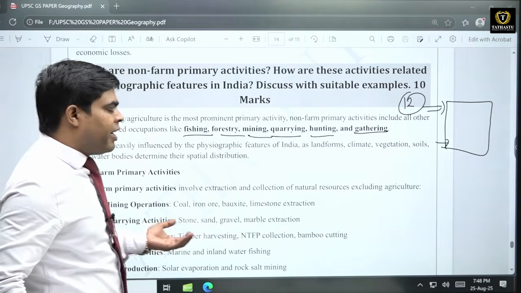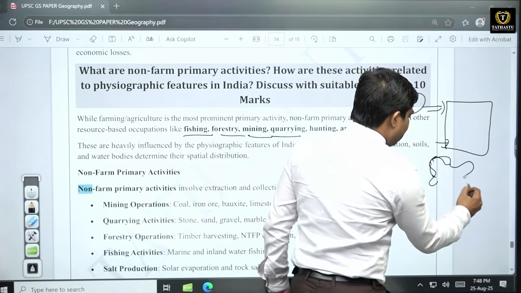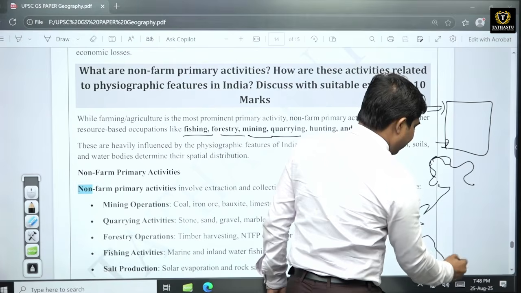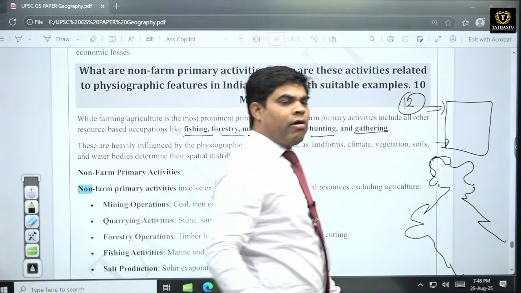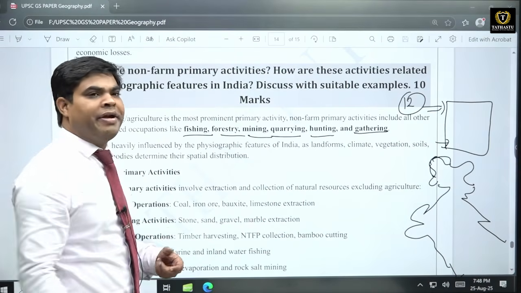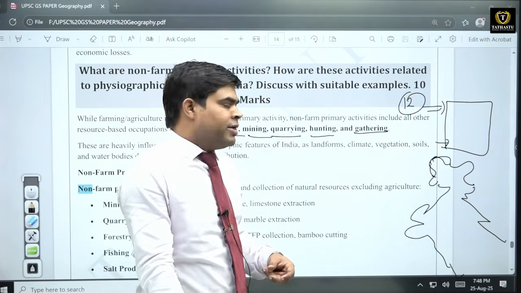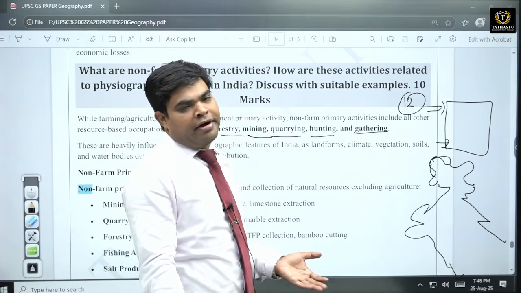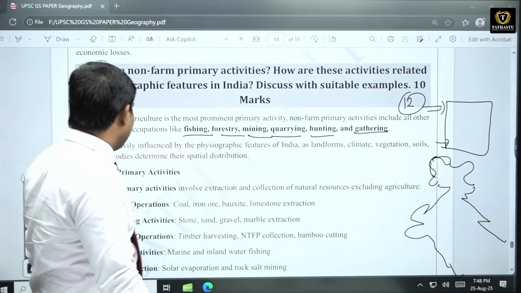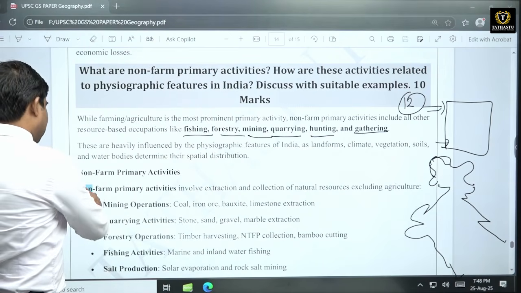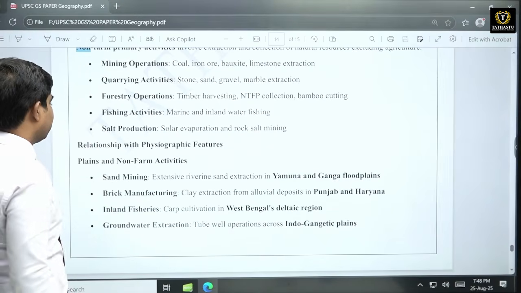अब इंडिया में, पूरे इंडिया में, this is very diverse land, और पूरे diverse इंडिया में कहीं कहीं पे अलग अलग एक्टिविटी ढेर सारी मिलती हैं. जैसे in hilly region there is different non-form activity, in coastal areas there will be different activity, in plateau region there will be different activities, in Chota Nagpur plateau there will be different non-form activity. So these are various activities. So for example, these are examples of non-form activities like mining, quarrying, forestry, fishing activities, salt production.